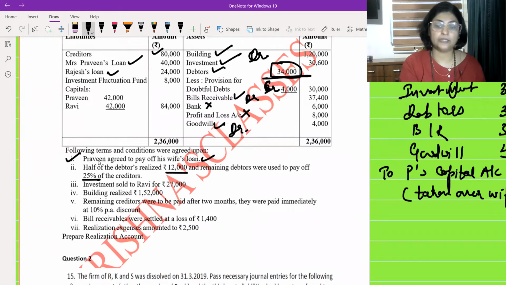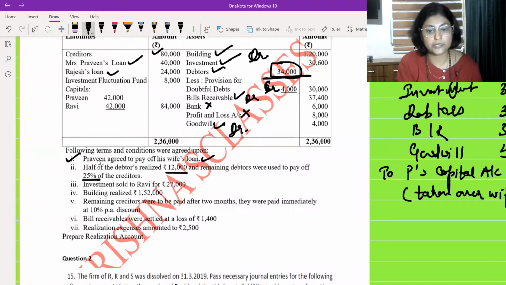How many debtors you have? 34,000 debtors are there. So what is the question saying? That out of 34,000, half. What is half of 34,000? Half of 34,000 is 17,000.